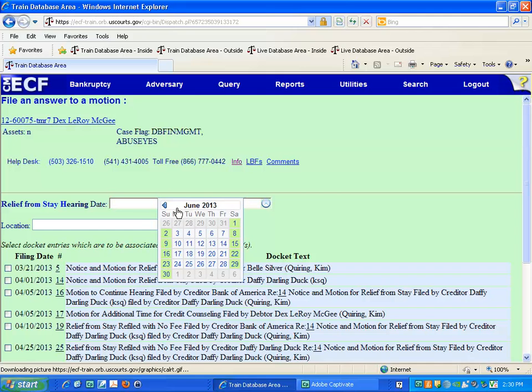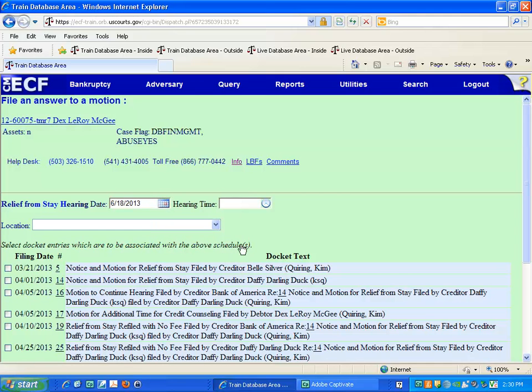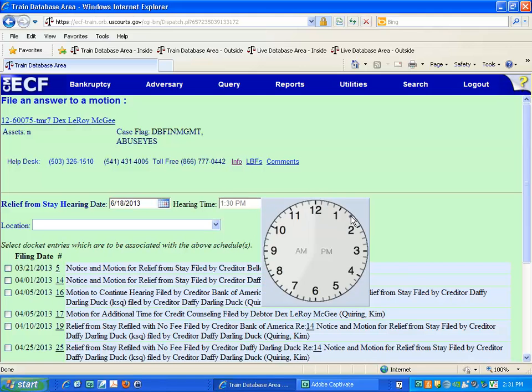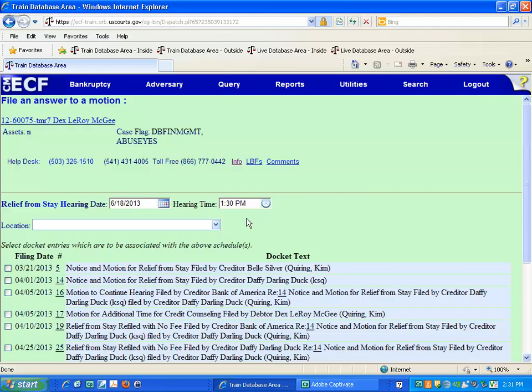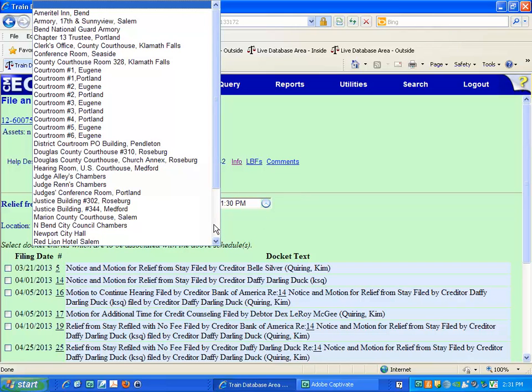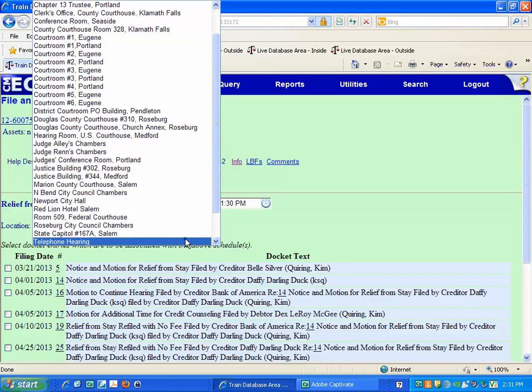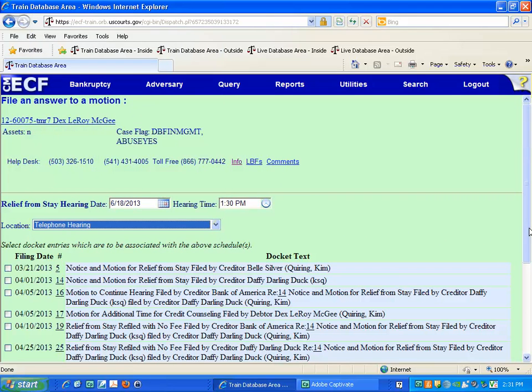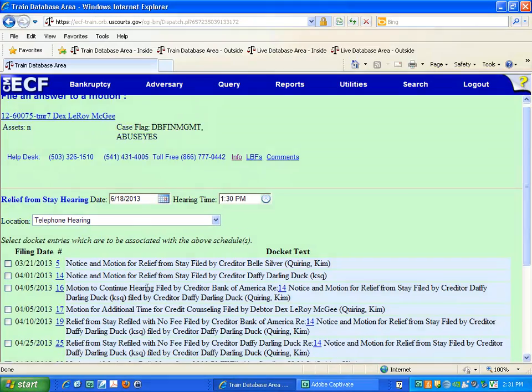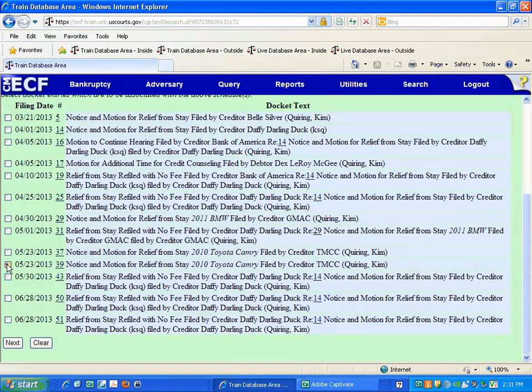Click on the calendar icon to select the date. Click on the clock icon and click on the hearing time. To select the location of the hearing, click on the down arrow and select Telephone Hearing. Click the box next to the appropriate motion for relief. Click Next.